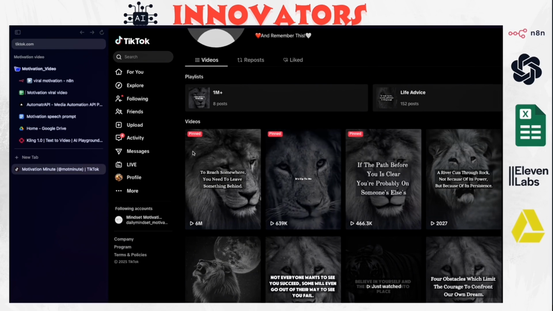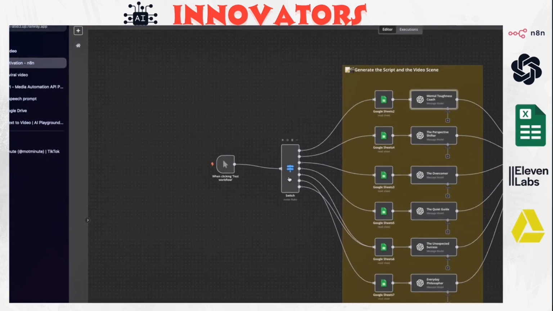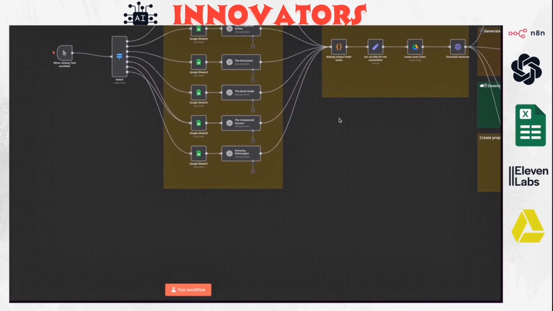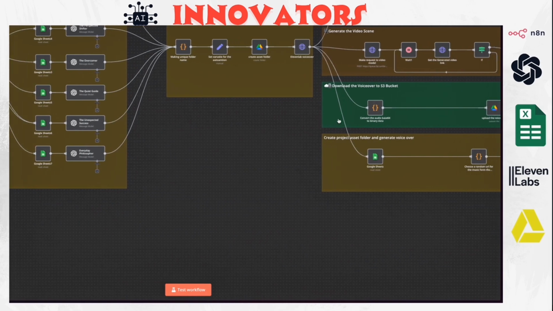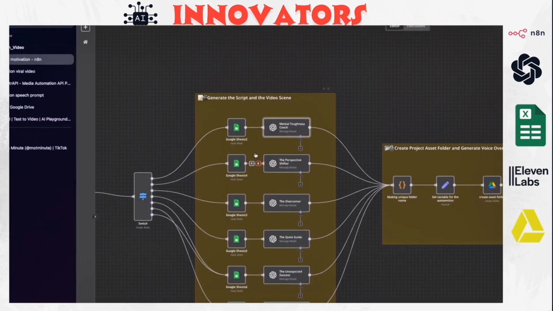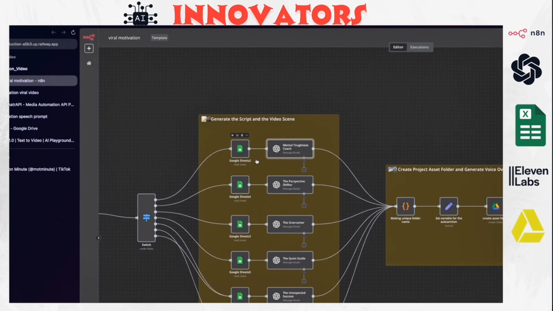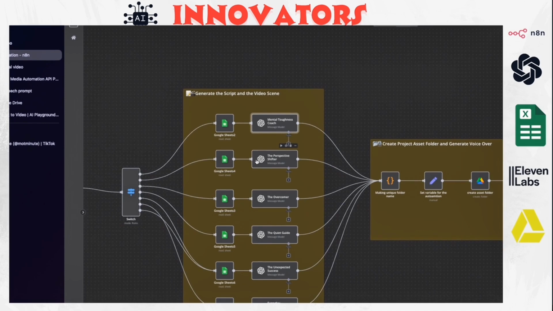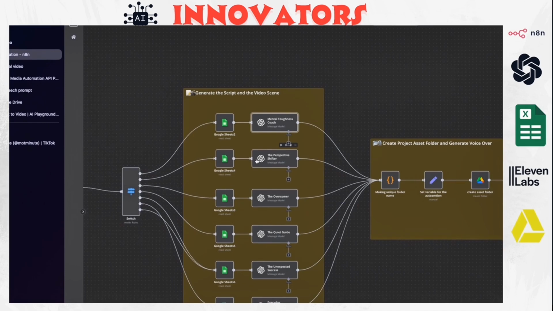Before we get started, let me execute this workflow and show you the end results. Before we execute this workflow, I'm just going to highlight that there are 6 different characters. And every character has its own persona and its own voice.